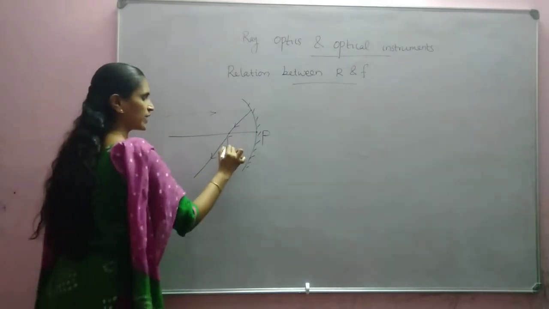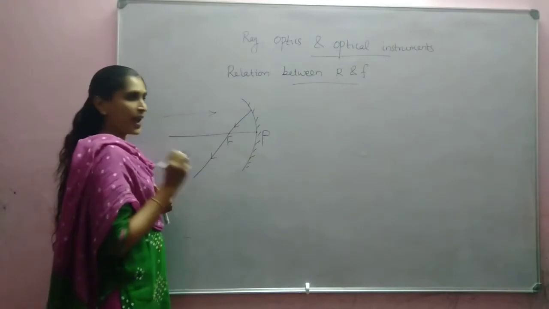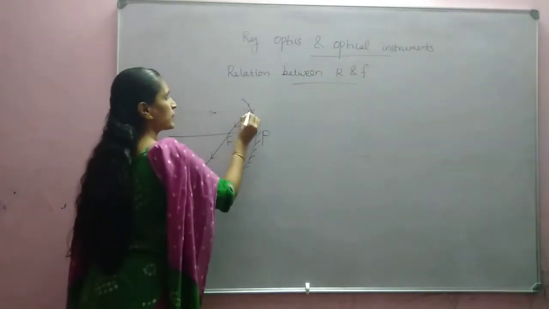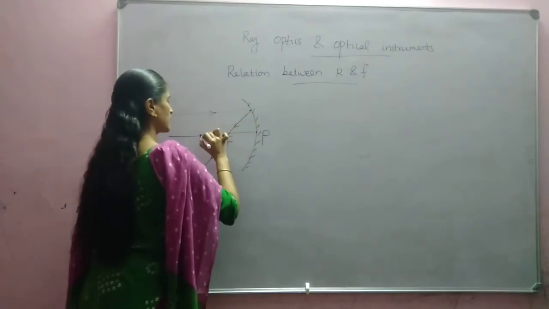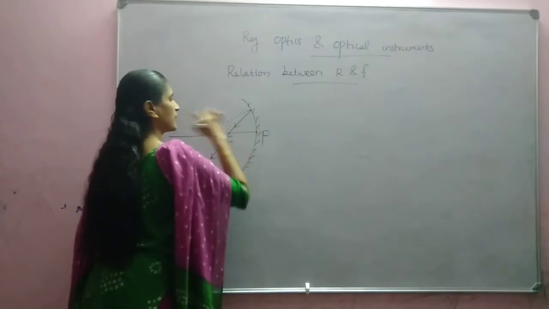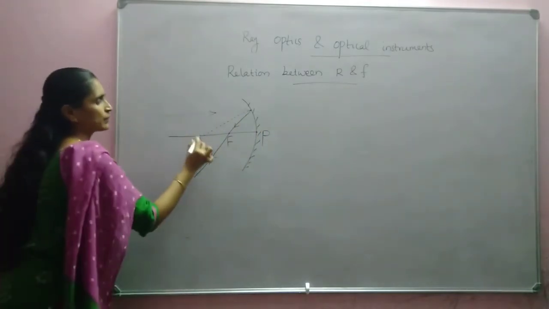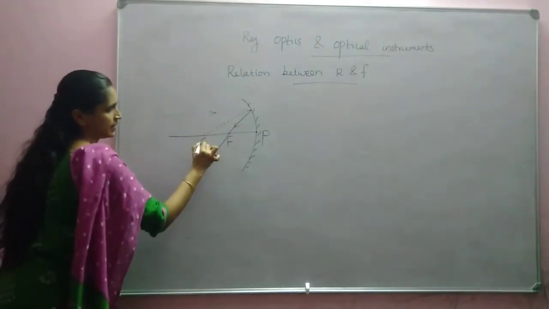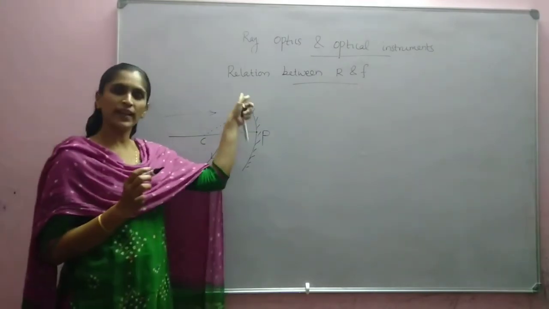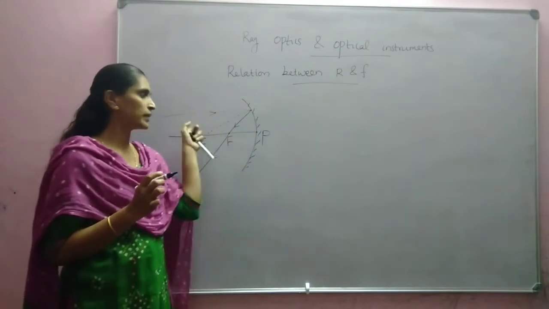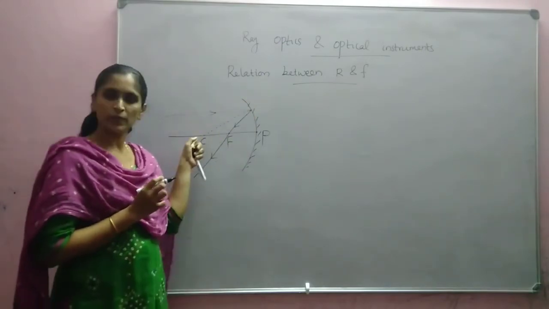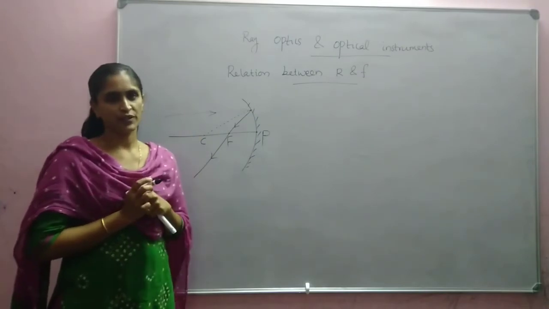So this point we can mark as F. And if we draw a perpendicular at this point, what happens? This perpendicular will always be the radius. Why is it the radius? Because if you draw a tangent at this point, the tangent will be perpendicular to the radius. So we can say that if you draw a perpendicular at this point, it will pass through the center of curvature.